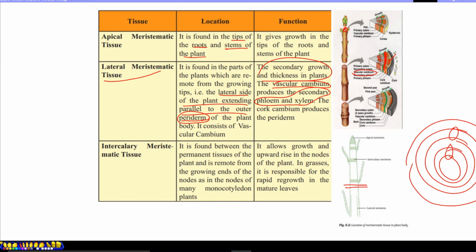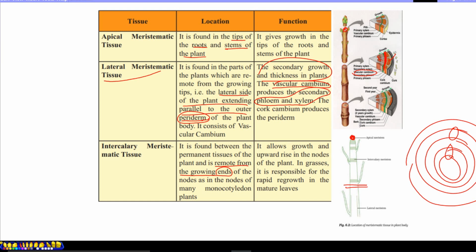Intercalary meristematic tissue is found between the permanent tissue in the plant body, removed from the growing ends or growing points, unlike apical meristematic tissue. If you remember, we said apical meristematic tissue is the primary tissue and the origin of all other tissues. The cells in this region have the ability to divide rapidly and actively. So necessary hormones are produced in apical meristematic tissue for growth.